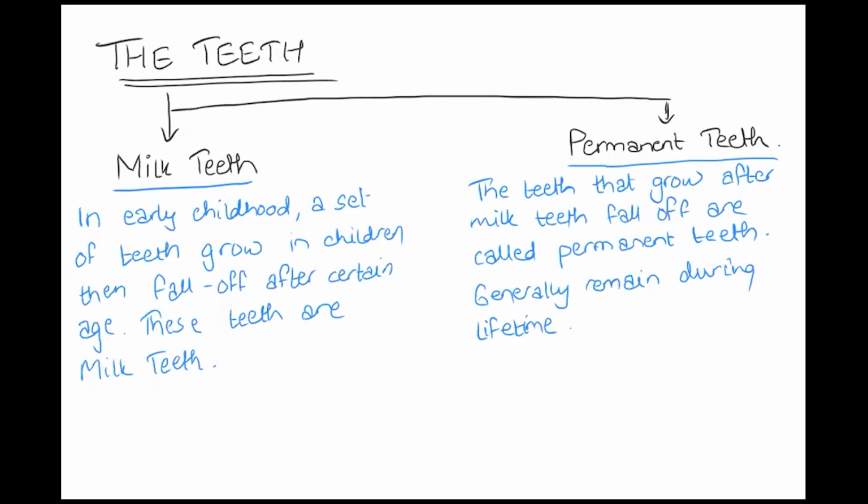Do you know how many teeth human beings have? Sir, 32. Yeah, that's correct. So human beings have a total of 32 teeth.